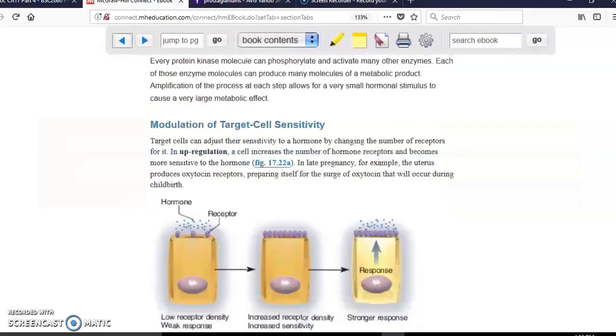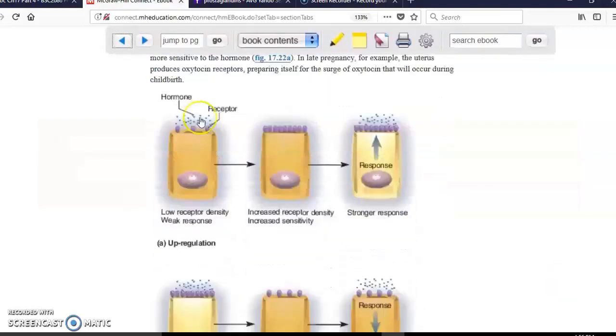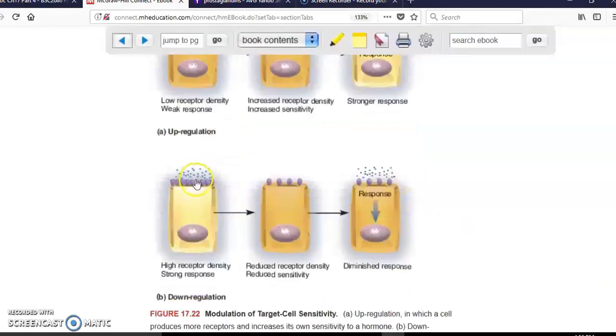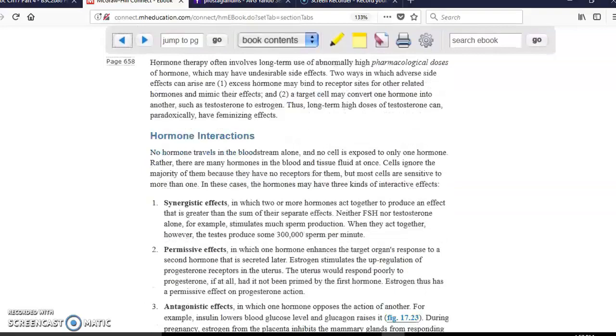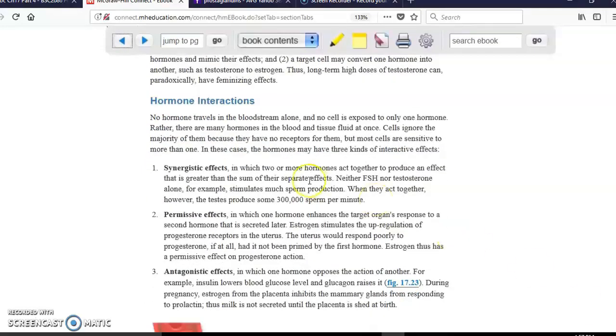So if we keep scrolling down, modulation, that means that when you have just a few hormones, the receptors are going to increase. That's upregulation. Downregulation, when there is a whole bunch of hormones, then the number of receptors are going to decrease. So if we scroll down, next thing we have is hormone interaction. Okay, because hormones don't work alone, right? They work together. You have synergistic effects.